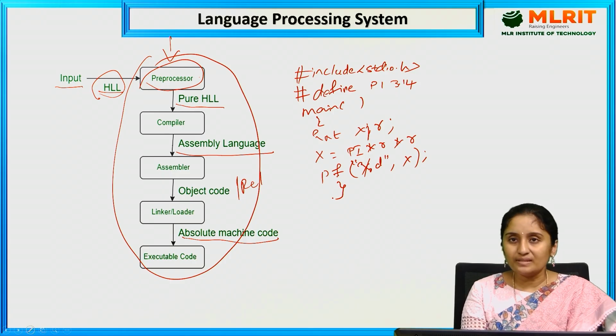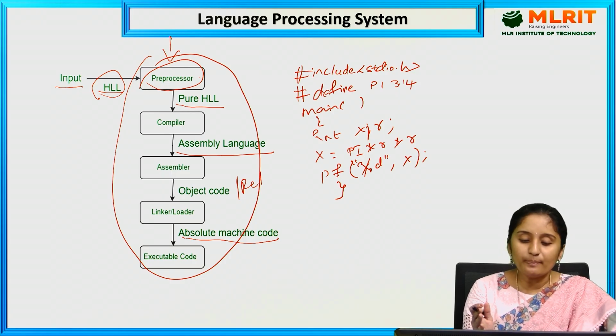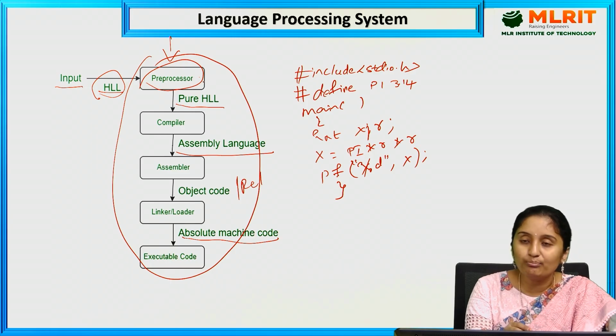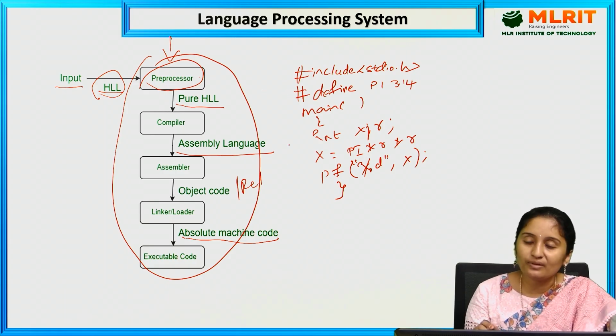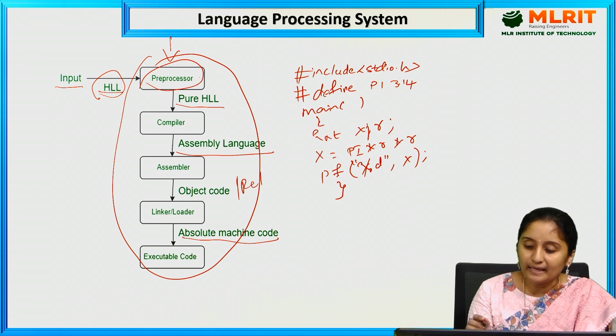This is one sample program I have written. It is in a high level language. This high level language is given as the input to the preprocessor. What the preprocessor does is eliminate the preprocessor directives. The preprocessor directives are nothing but the hash tags. The hash points to the preprocessor directives. It eliminates the preprocessor directives from the source program, nothing but from the high level language, and then it generates the pure high level language as output.